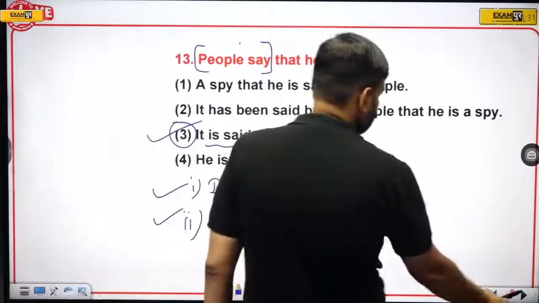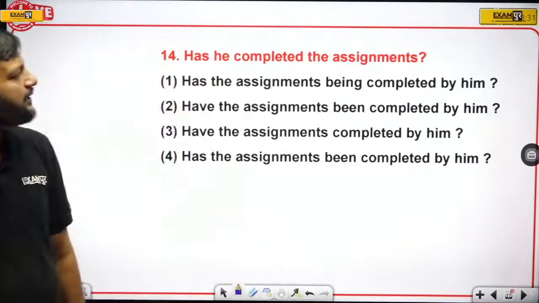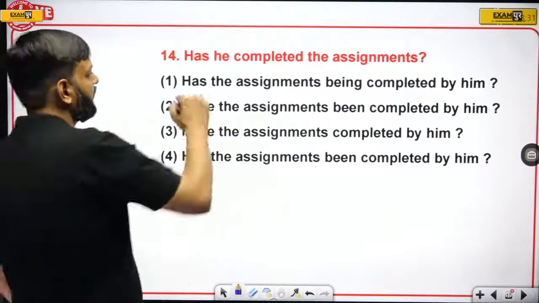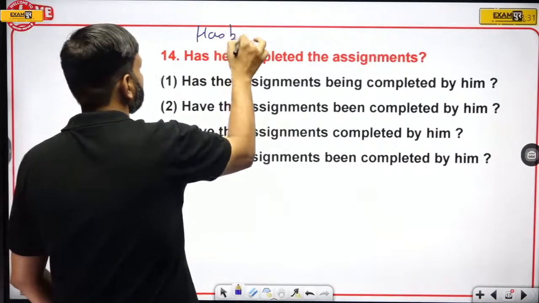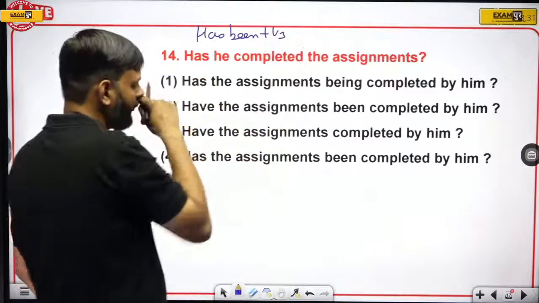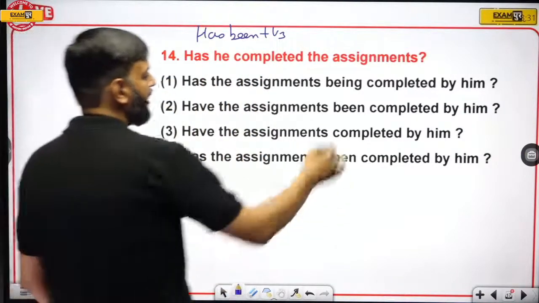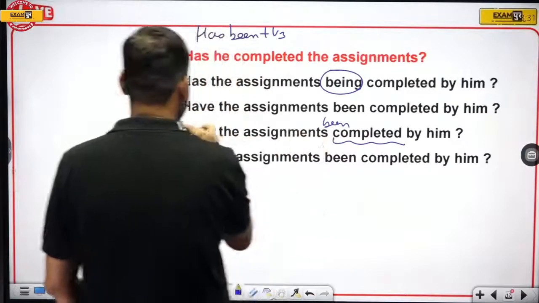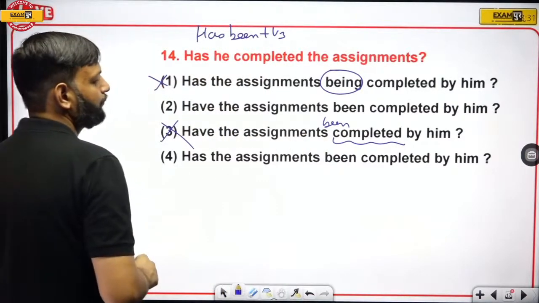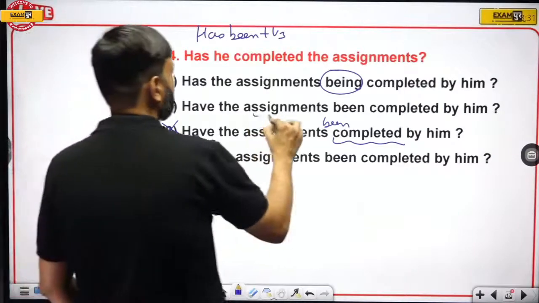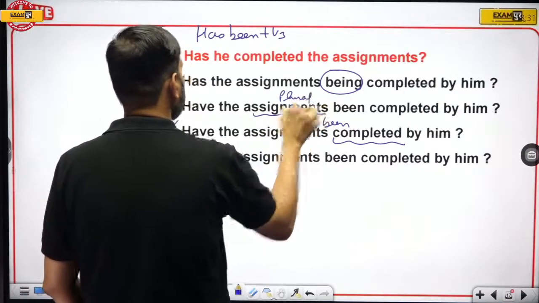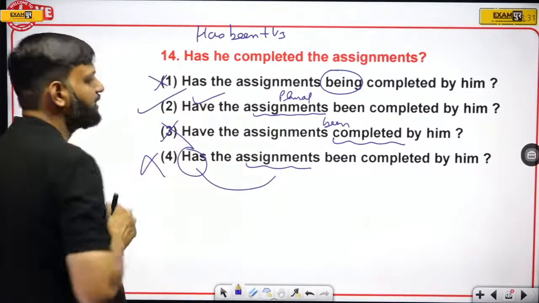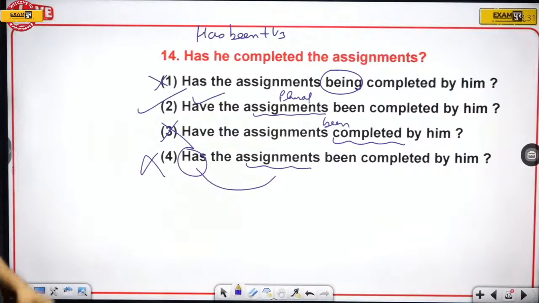Okay, now next one. Has he completed the assignment? So here has been is required. So look for has been. Here we have being, eliminate. Here been is missing, eliminate. Okay. Now with assignments, since assignment is plural, have is right. With plural subject, you cannot use has. So eliminate. So option number 2 is the right answer.